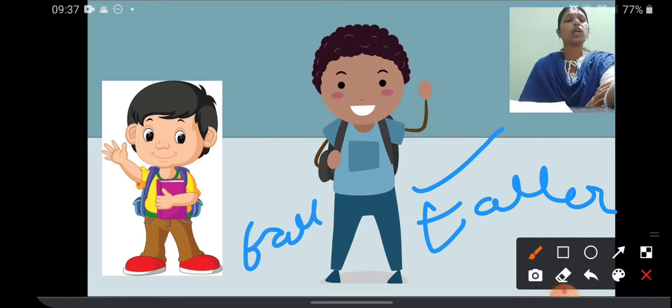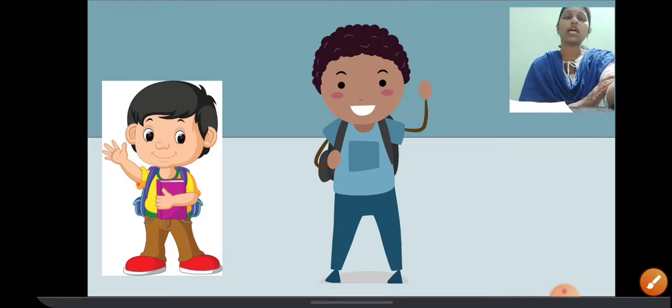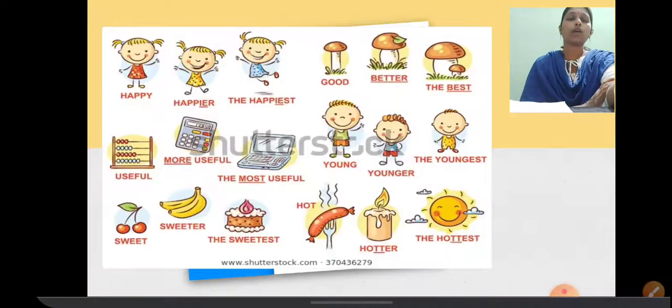So when we talk about two things, we start comparing them. If the comparison is among more than two people or two things, how would you compare? What degree do we use to compare?